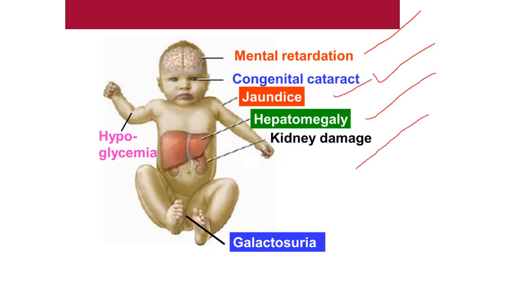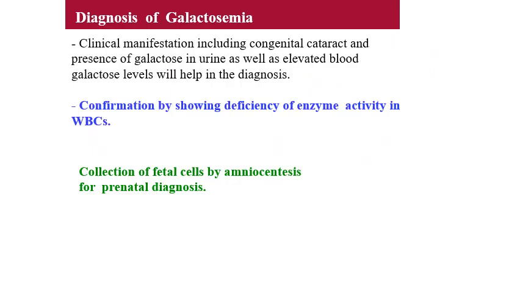So this picture gives the overall symptoms of galactosemia: permanent mental retardation, congenital cataract, jaundice, hepatomegaly, kidney damage, severe hypoglycemia in neonates, and galactosuria. These are the 7 characteristic clinical manifestations of galactosemia.